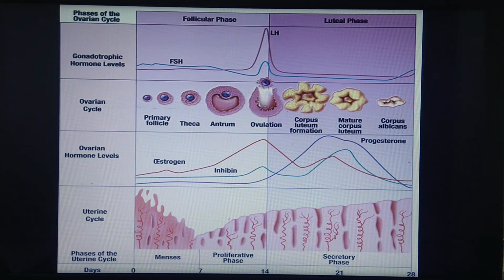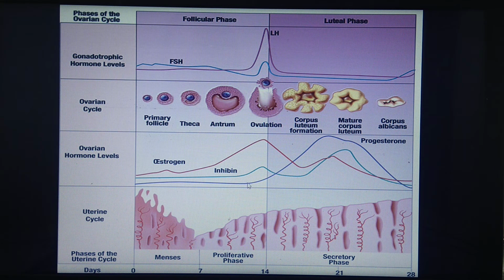Now see this diagram. This middle line is for the ovulatory phase. We'll see endometrium, which is well developed with all glands and blood vessels. Here inside the ovary, this Graafian follicle ruptures and because of rupturing of Graafian follicle, this ovum, which is in the secondary oocyte stage, is released from the ovary into the abdominal cavity. You can see ovarian hormone level of estrogen is very high.